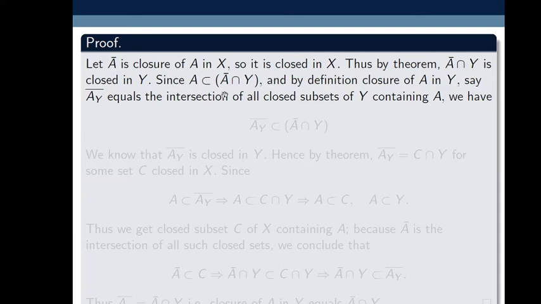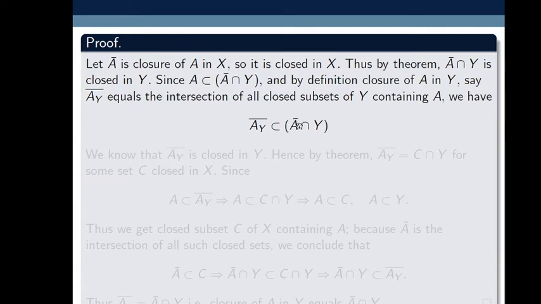Since A is contained in closure of A intersection Y, and by definition of closure of A in Y, here we denote the closure of A in Y by A suffix Y, its bar. So by definition, A_Y bar equals the intersection of all closed subsets of Y containing A. Thus we have closure of A in Y, that is A_Y bar, contains A bar intersection Y.